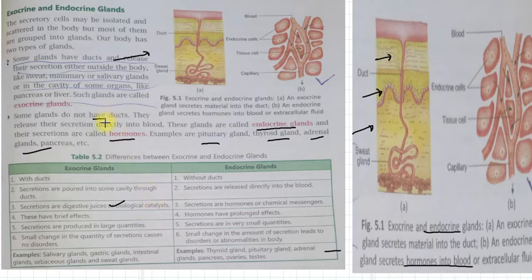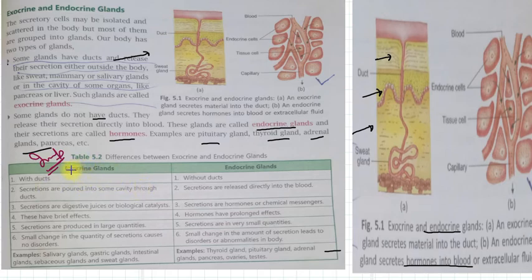Exocrine glands were salivary glands, mammary glands, pancreas or liver, right? Now we will study the difference between the exocrine and endocrine glands, and this is important from the examination point of view and last back exercise questions also, right?